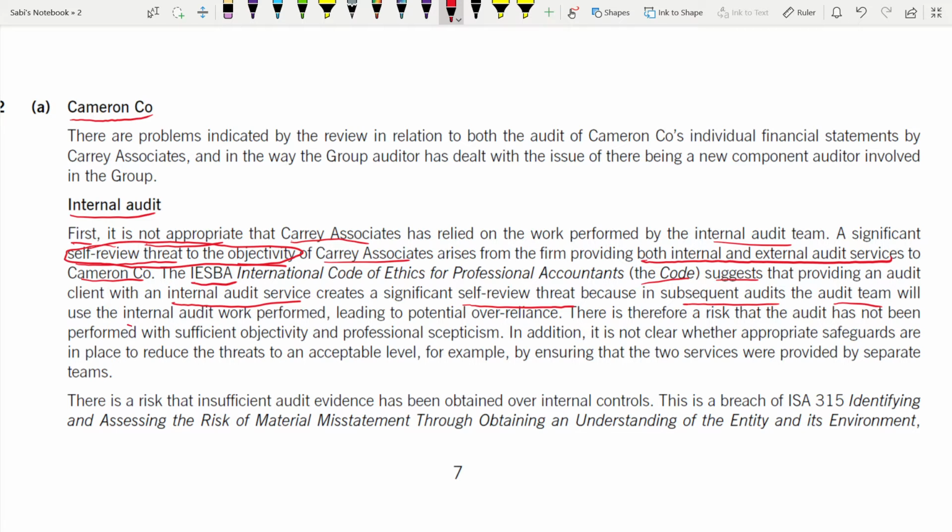The audit team will rely on that internal audit work, but that internal audit work is performed by you only, leading to potential over-reliance, right? There is therefore a risk that the audit has not been performed with sufficient objectivity. It's a risk that they have not performed with sufficient objectivity, and also professional skepticism.